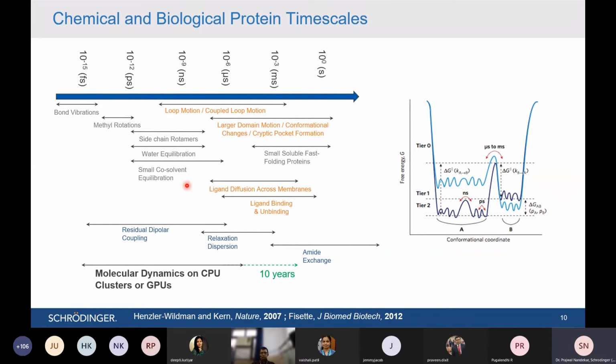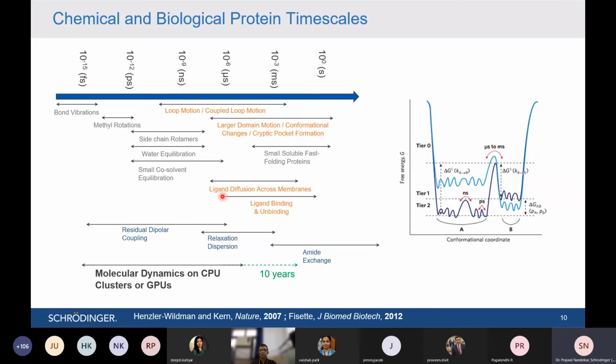But if you want to see large domain motions or loop motions occurring inside the protein structure, you need to look at these motions on a microsecond time scale, because it takes time to move that loop or domain of the protein. So we need to go for longer time scales, for example microseconds or milliseconds, based on the conformational changes you want to observe. For example, how a ligand diffuses across the membrane can also happen on the microsecond time scale.